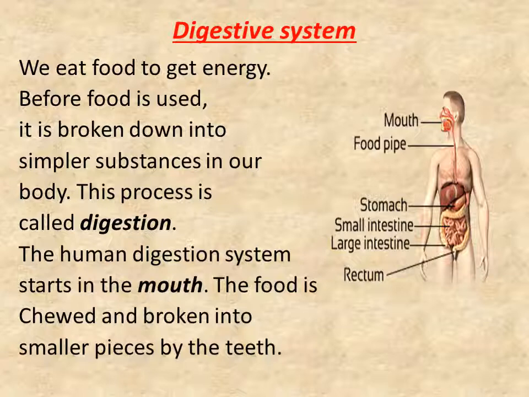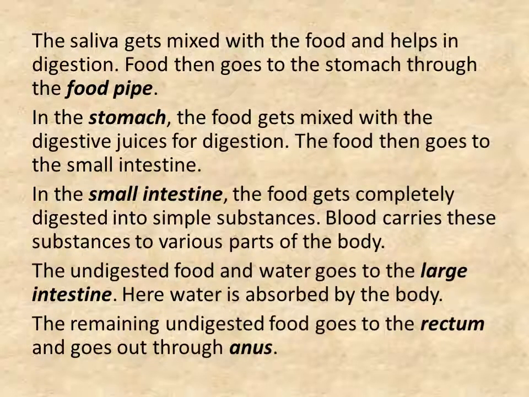The human digestive system starts in the mouth. The food is chewed and broken into smaller pieces by the teeth. The saliva gets mixed with the food and helps in digestion. Food then goes to the stomach through the food pipe. In the stomach, the food gets mixed with the digestive juices for digestion.